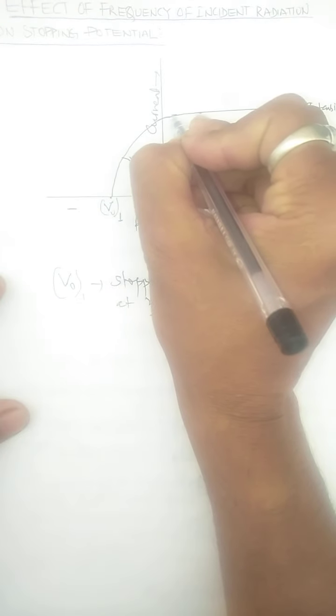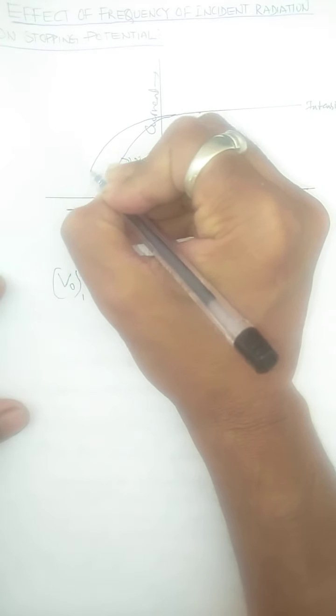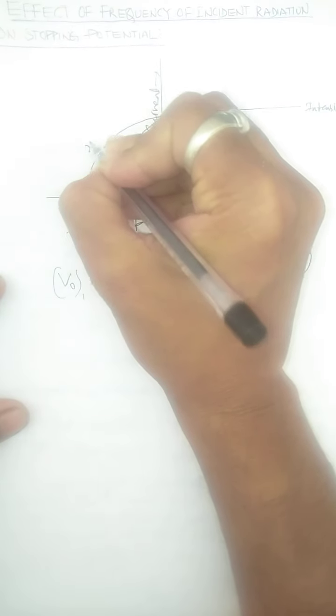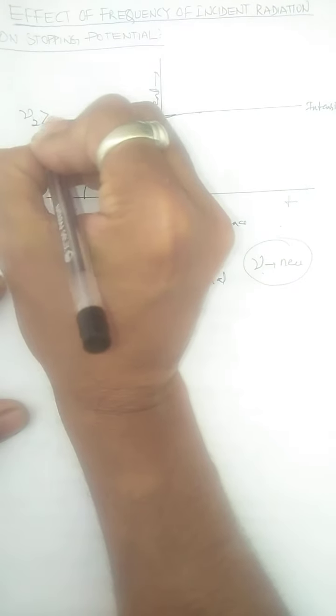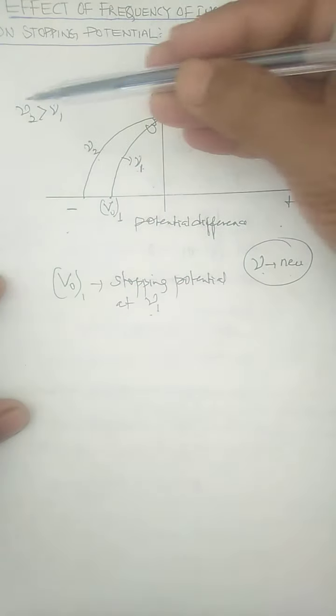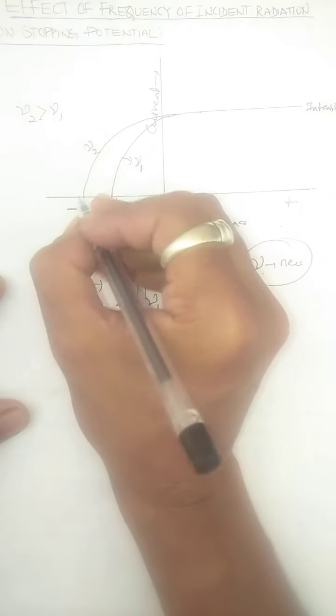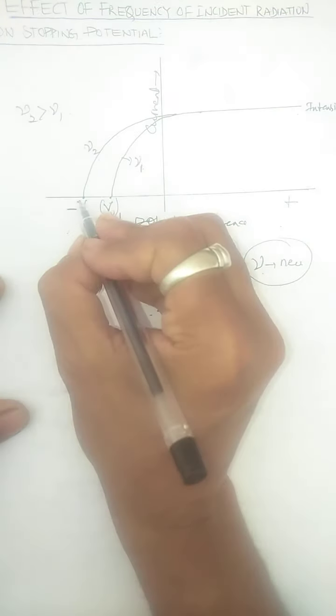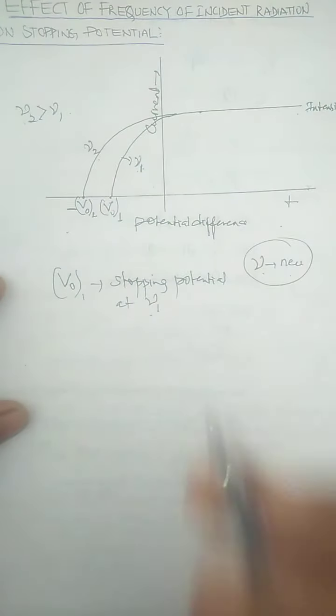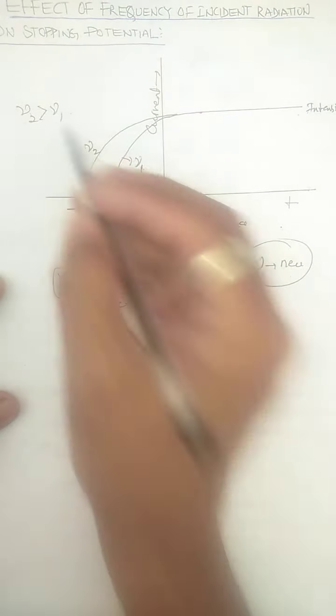That's why for another frequency of light, which I consider as nu2, where nu2 is greater than nu1, we obtain another stopping potential, which I mark by V02.